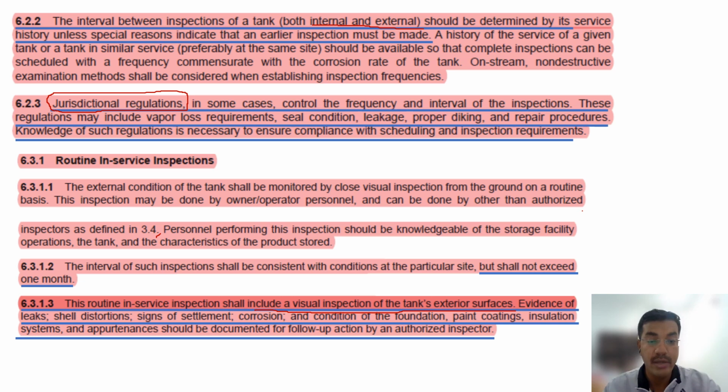It is visual inspection only, no instrumental inspection. If there is any leak, crack, or corrosion, evidence of leak, shell distortion, signs of settlement, corrosion, all these things I can find out by a normal visual inspection, and it can be done by the operator.